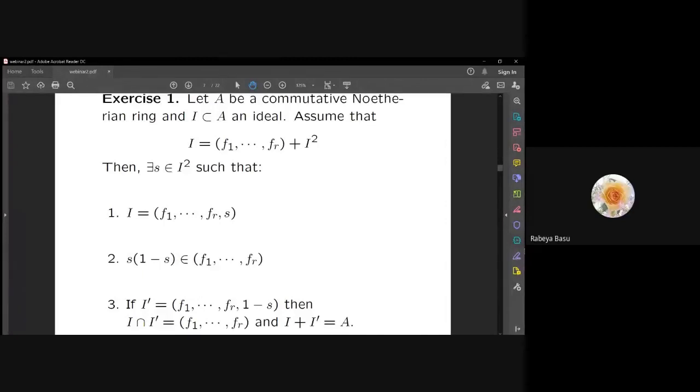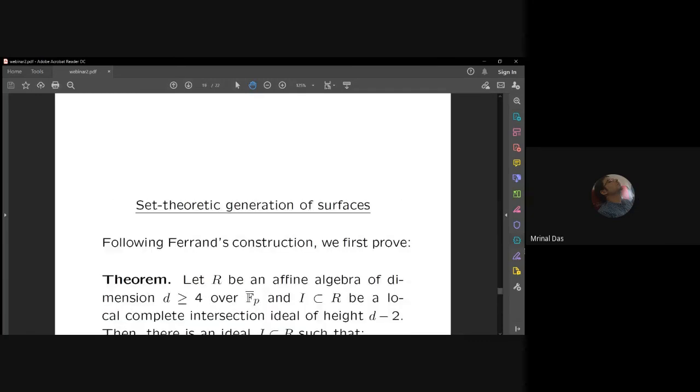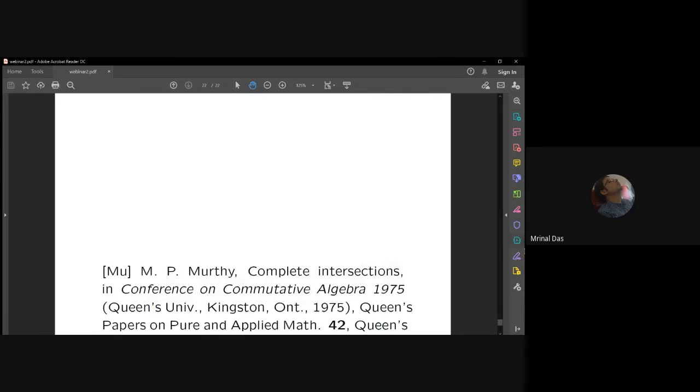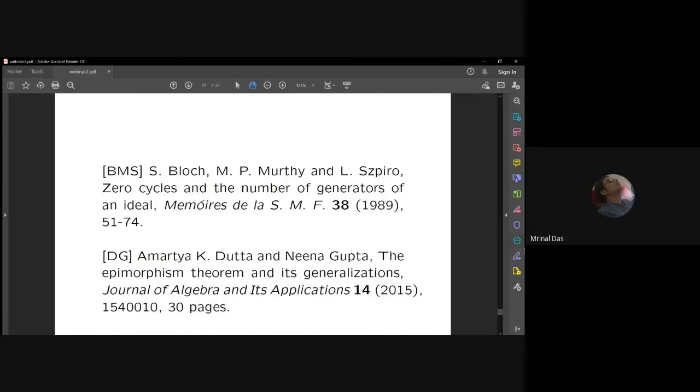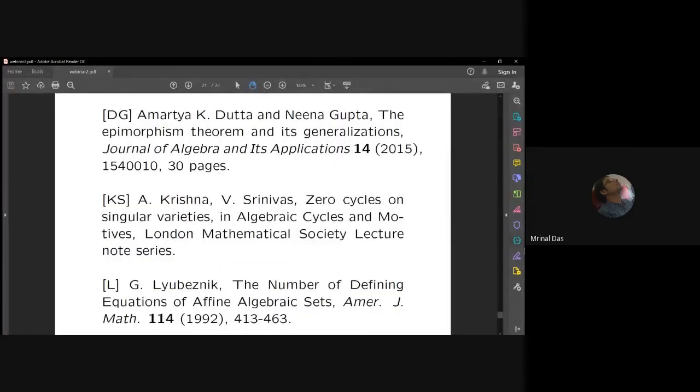So what is the reference for that? Okay, I think I have it here. Amalendu's and Srinivas's, that is an article. Yeah, this is "Zero cycles on singular varieties".